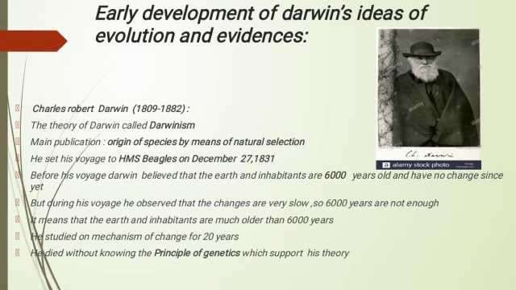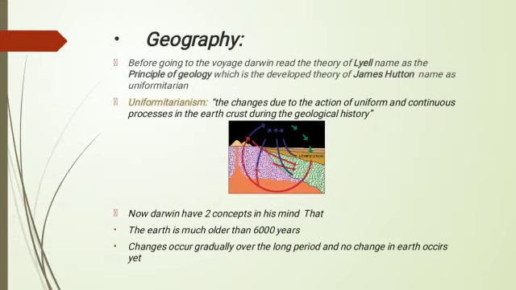In the evidences of evolution, we will discuss the geography and the fossils evidence. Geography. Before going on the voyage, Darwin had two ideas in his mind: the Earth and its inhabitants are 6,000 years old and no change has yet occurred. But when he studied Lyell's theory, the Principles of Geology, which is the developed theory of James Hutton's uniformitarianism.